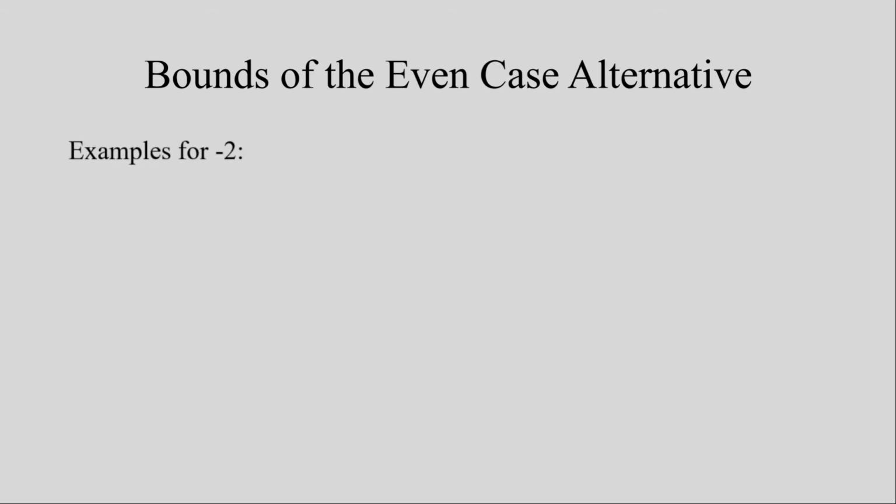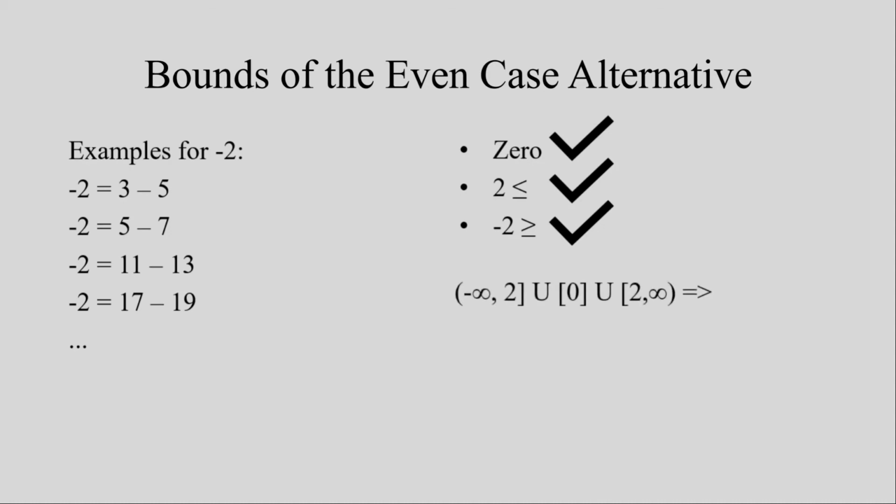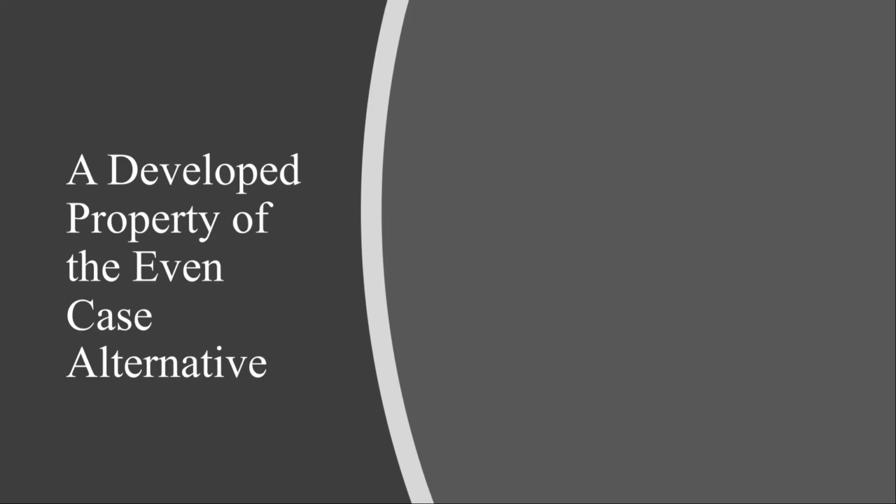Negative 2 can be obtained by altering the order of the primes used in the example of 2. This in turn implies that all negative even integers can be shown to be in the bounds of the even case alternative. Thus, taking the union of all the individual bounds shows that any even integer may be considered for the even alternative conjecture. Furthermore, it can be inferred from the general form that in order to obtain a positive even integer, p must be greater than q, and to obtain a negative even integer, p must be less than q.